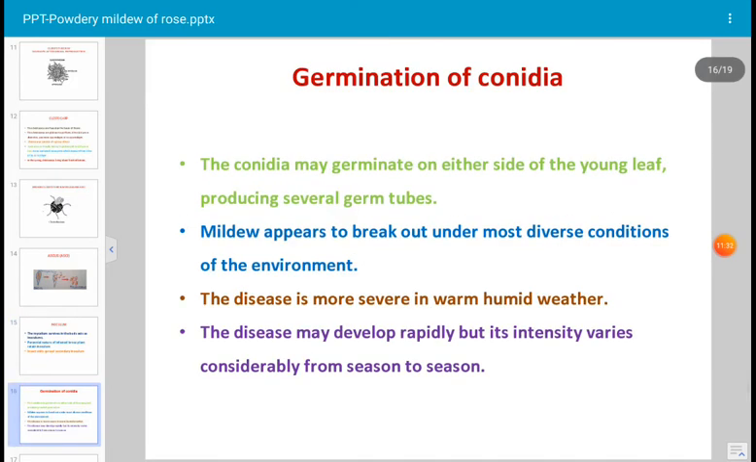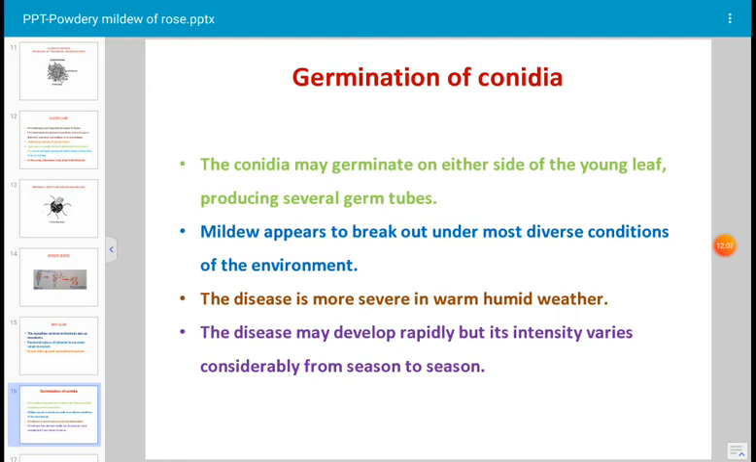Okay. Germination of conidia takes place. The conidia may germinate on the other side of the young leaf, producing several germ tubes. The superficial mycelium forms dense, white, spiny patches of interwoven hyphae which are thick-walled, refractive and somewhat rigid. Later the color becomes grey or buff or pale yellow. Mildew appears to break out under most diverse conditions of the environment.